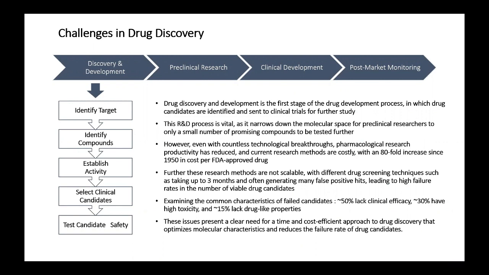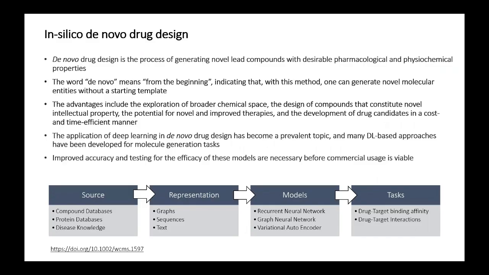Even with countless technological breakthroughs, pharmacological research productivity has reduced, and current research methods are costly and not scalable. These issues present a clear need for a time and cost-efficient approach to drug discovery that reduces the failure rate of drug candidates. De novo drug design is a process of generating novel lead compounds with desirable pharmacological and physiochemical properties. Generative artificial intelligence models present a fresh approach to de novo drug designs, as they provide researchers with the ability to narrow down their search of the chemical space and focus on regions of interest.